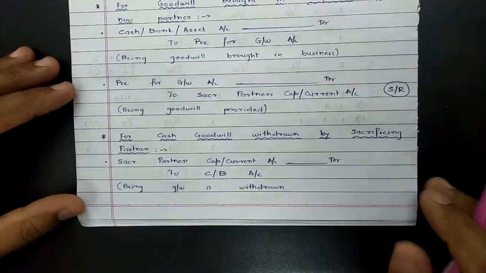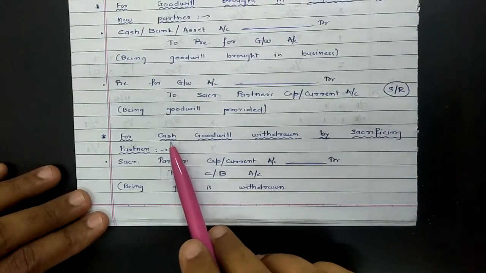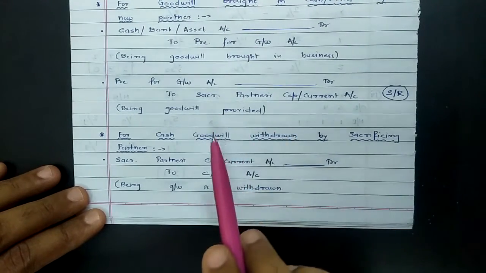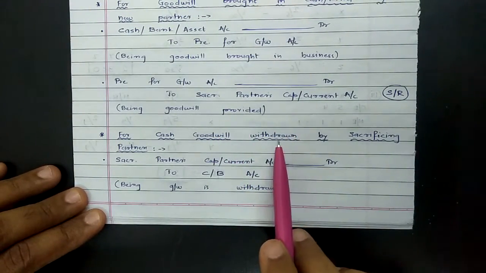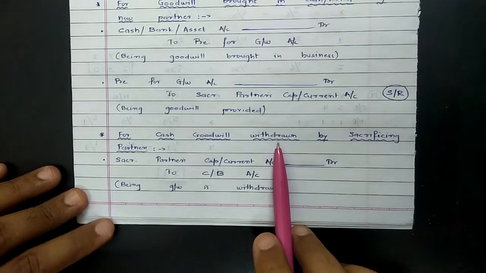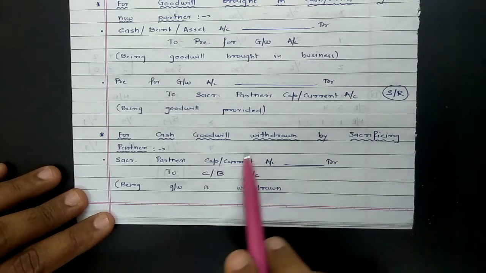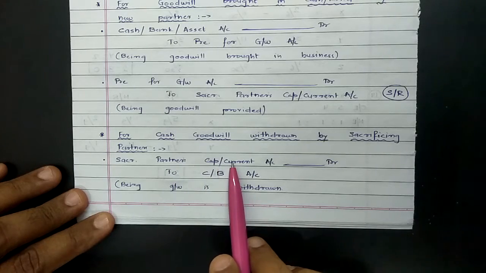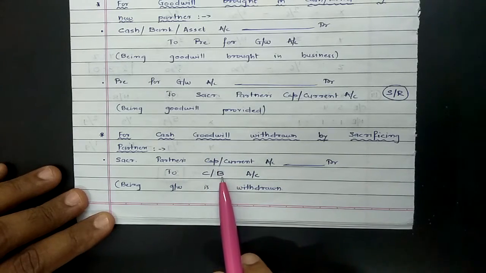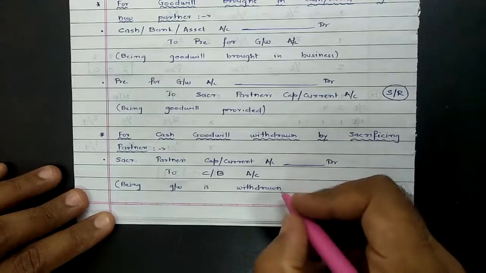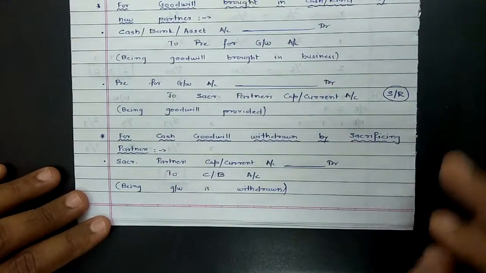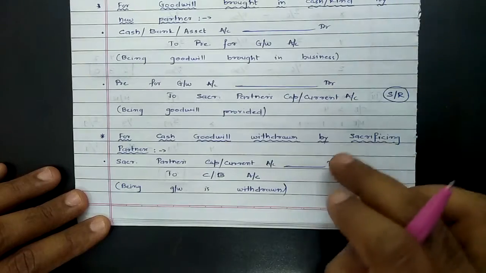And then third was the additional part of cash goodwill. If the new partner brings goodwill in cash, there is further possibility of withdrawal. If the goodwill brought in cash is withdrawn by sacrificing partners, the entry will be debit the receiver, that is the sacrificing partners' capital or current account depending upon the method, to credit what goes out, that is cash or bank account. So these are the entries we pass when the new partner brings goodwill in cash, and the same if withdrawn.